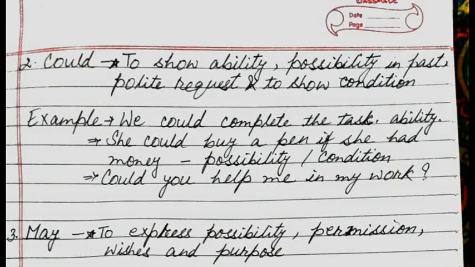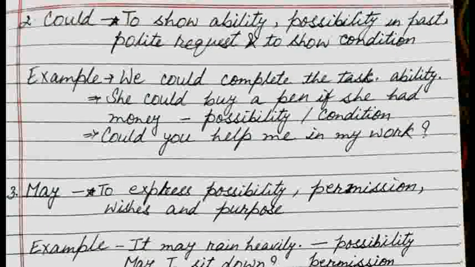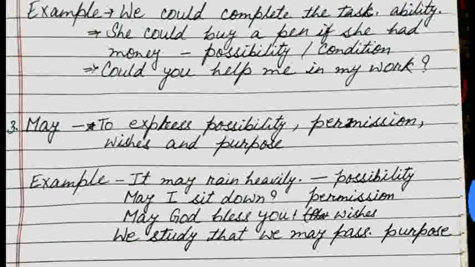Next sentence is, could you help me in my work? This is a polite request. And polite request is not for past, this is for future. Means in future, could you help me in my work? You can add please also here, and without please it is enough. Could you help me in my work please, and could you help me in my work, both sentences are correct. You can use it in both ways.